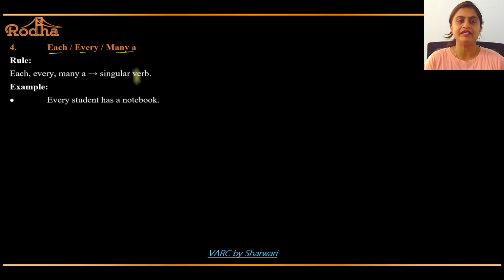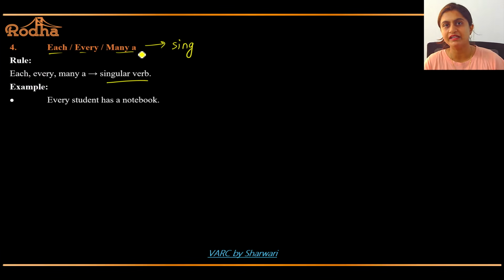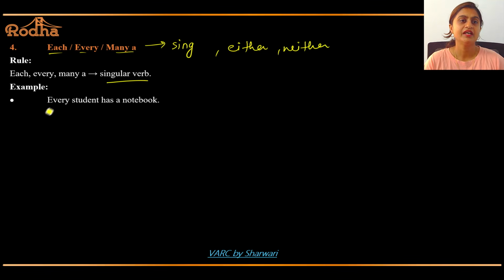Each, every, many, a. They will always take a singular verb. Add either, neither also in this. Every student has a notebook.